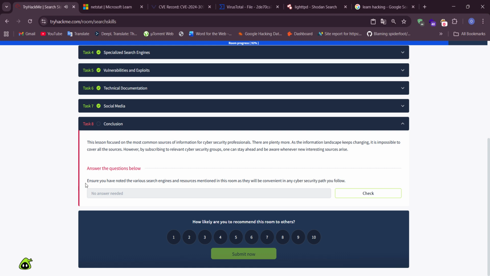Conclusion. Ensure you have noted the various search engines and resources mentioned in this room, as they will be convenient in any cybersecurity path you follow.